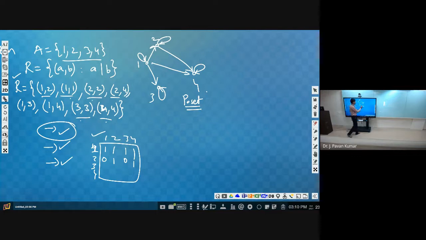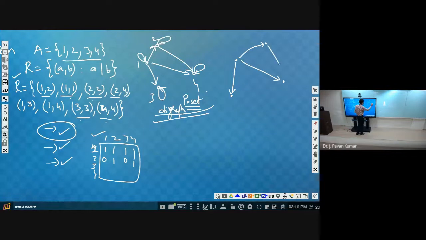So in order to simplify the digraph representation of this poset, what we will do is just remove these self loops. We will be left with only 4 vertices without any self loops, and we will have edges 1 to 2 and 2 to 4. Any other? Yes, this is also there. So this will be the representation. Let us label it 1, 2, 3, 4. Now only self loops we removed.